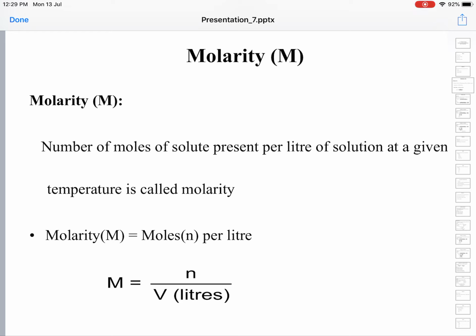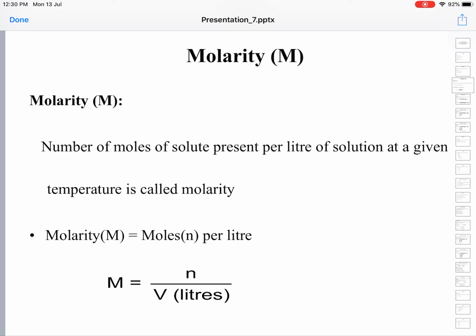A few things stand out in the definition. Molarity refers to the number of moles: how many moles are dissolved in 1 liter of solution, that is, per liter of the solution. It is at a given temperature. Temperature usually has to be mentioned whenever you talk of molarity, because the solubility changes with the change in temperature. Usually temperature is positively correlated with solubility. As the temperature increases, the solubility will also increase.